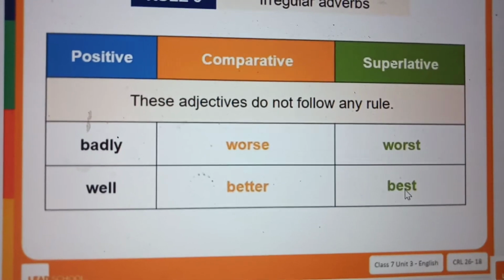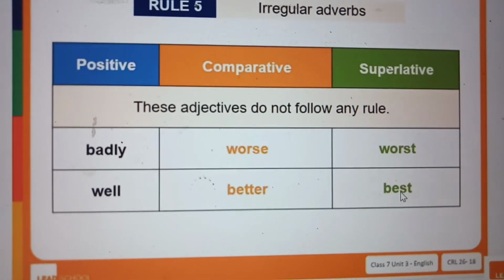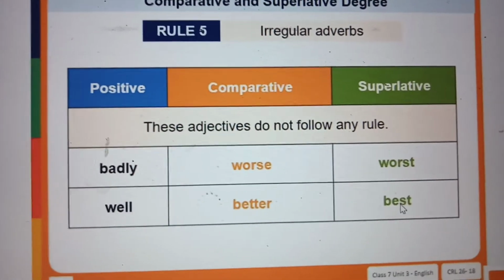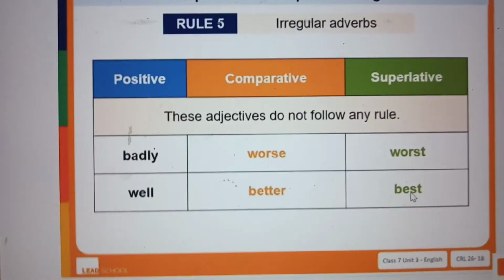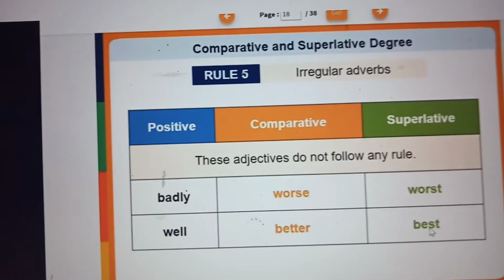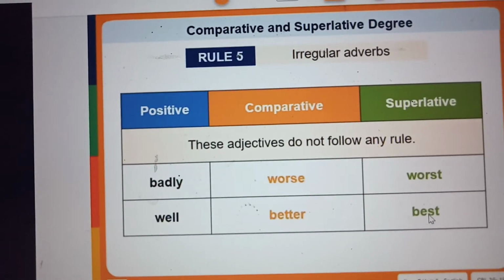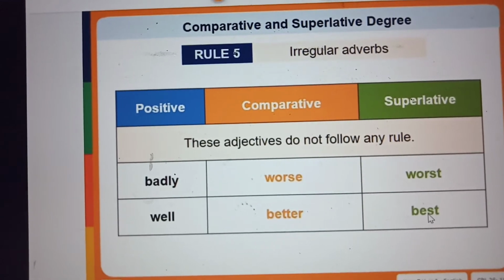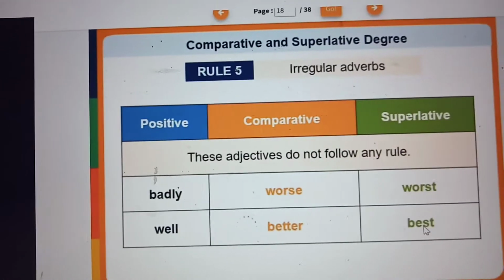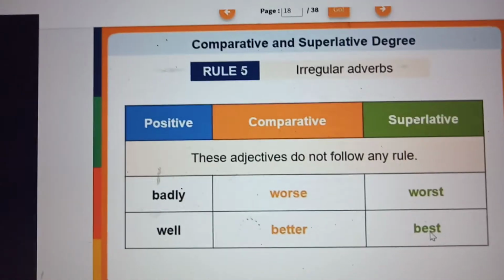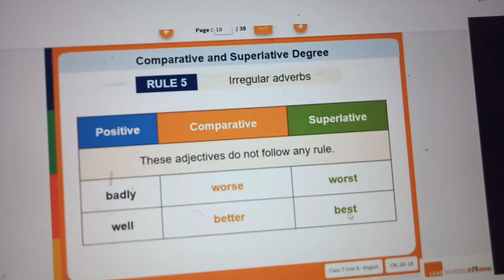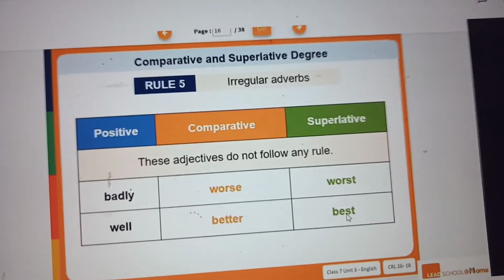See here, these adjectives do not follow rule. Some words, they are called irregular adverbs. Irregular adverbs na, அது அப்படியே er, est சேர்க்காம change the word. Okay, changing the word itself. They do not follow the rule. Badly means, so comparative is worse, superlative worst, well, better, best. Many words are like that. Only way to learn that is memorize. For irregular adverbs, we have to memorize.